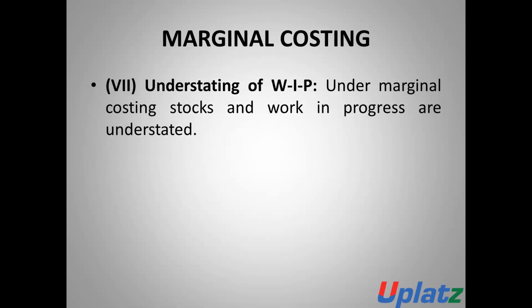The next is understatement of WIP. Under marginal costing, stock and WIP are understated because these are all valued at the variable cost only. The fixed costs are not considered in the valuation of WIP and in the valuation of finished goods. So these are all the limitations and disadvantages of marginal costing.